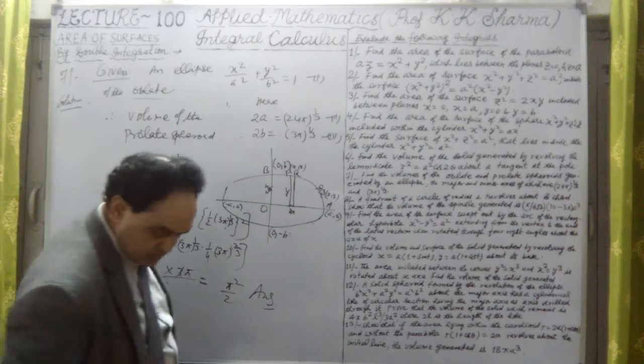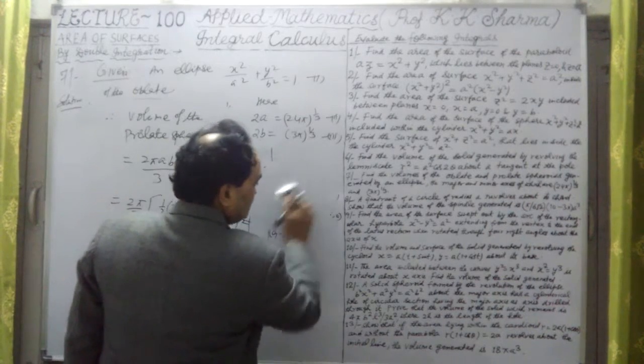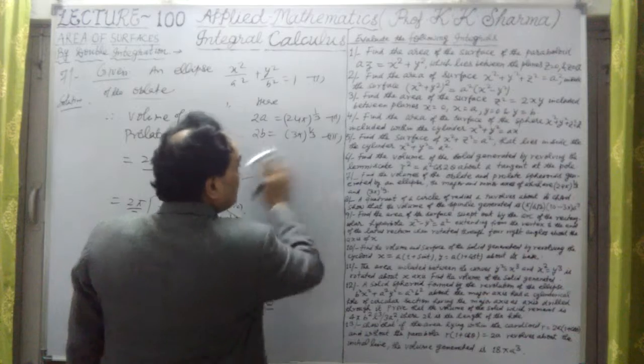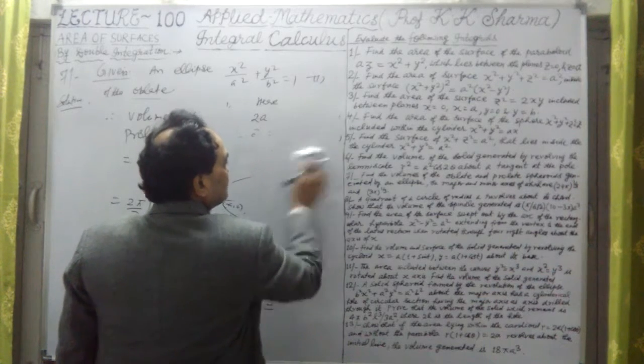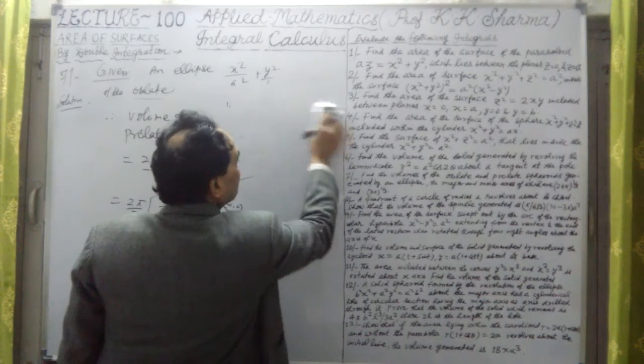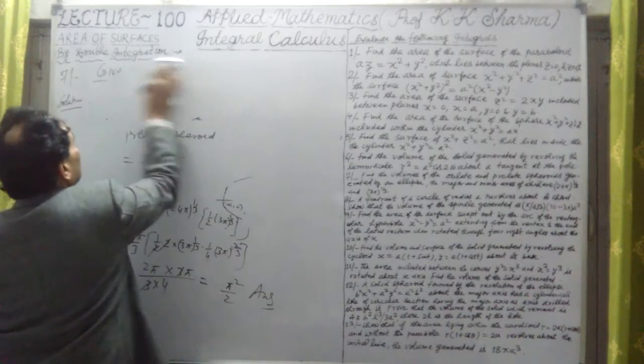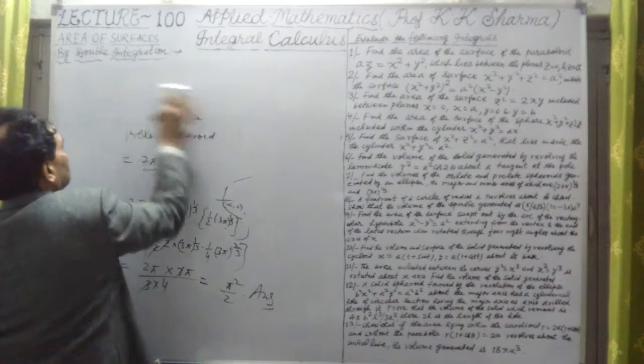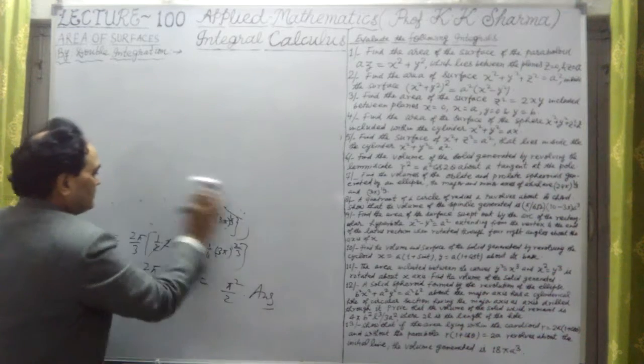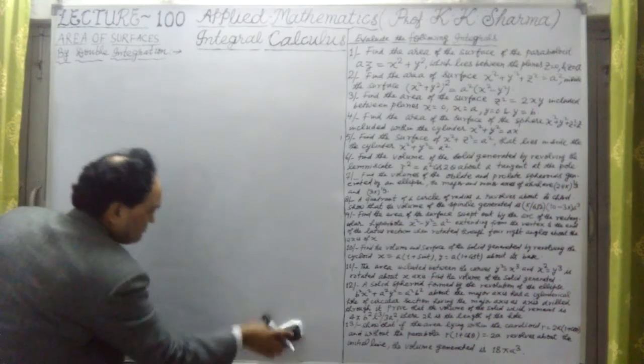Now let me take the 8th question. The answer is the same. Okay. Now, if there is a calculation mistake, please try to solve it again and again so that we can understand the point. Now let me take the next question, question number 8. What does question number 8 say? Let me check.